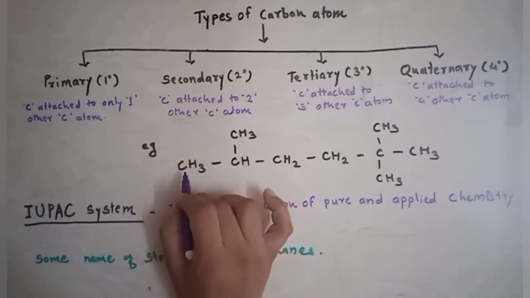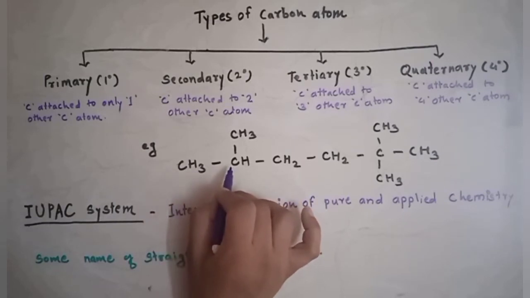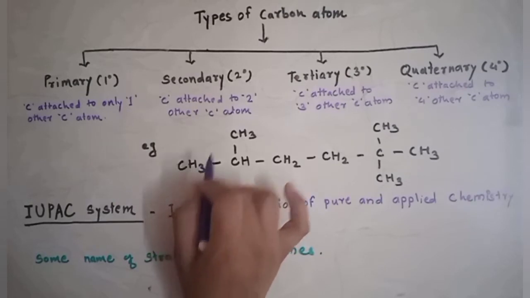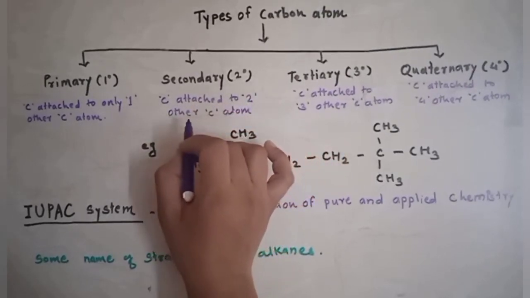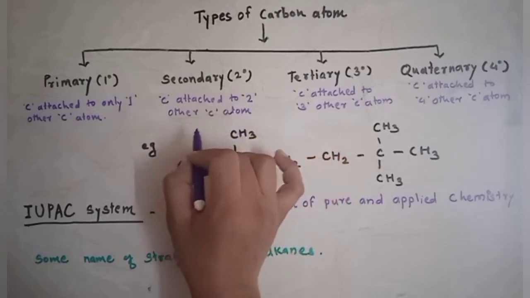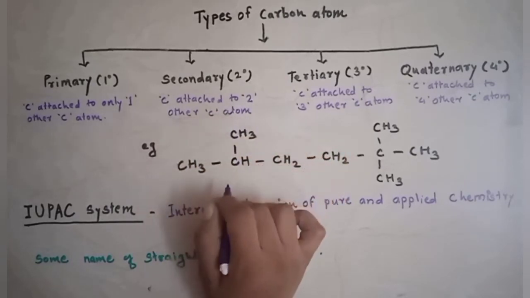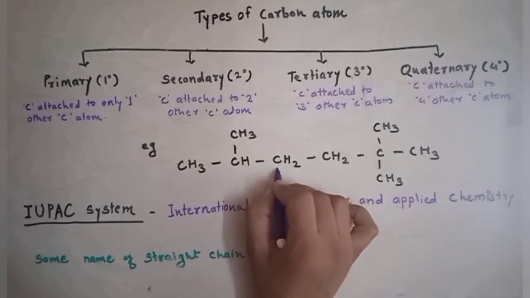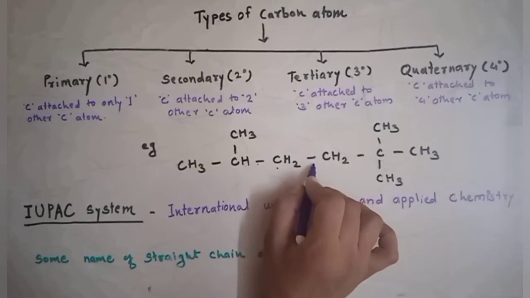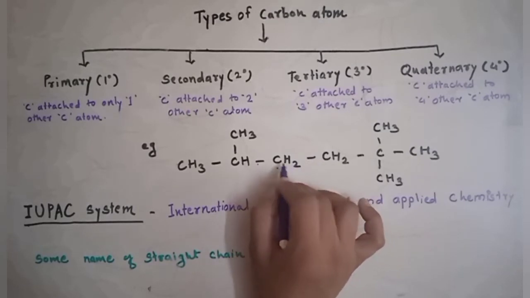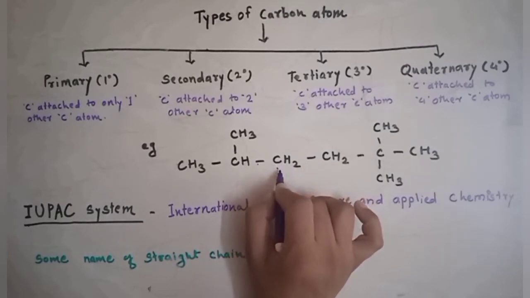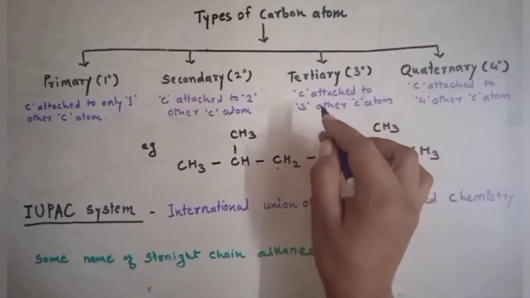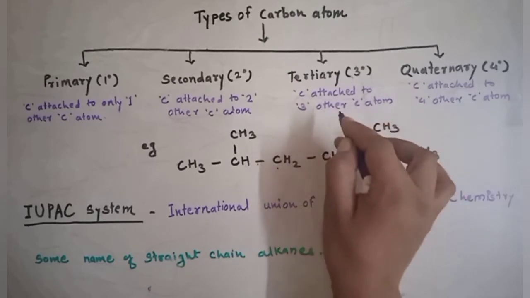Look here, this carbon is attached to only one other carbon atom, so it is our primary carbon. Then a secondary carbon atom means the carbon is attached to two other carbons. Look here, this carbon is attached to the first and second carbon, and two are hydrogen, so this one is a secondary carbon atom. Then a tertiary carbon atom means the carbon is attached to three other carbons.